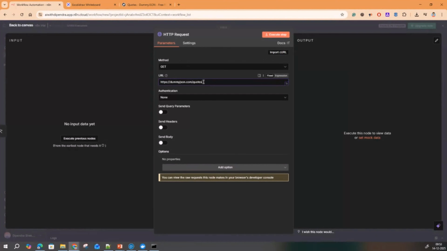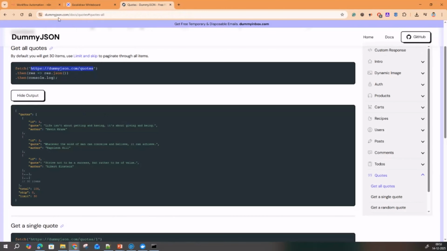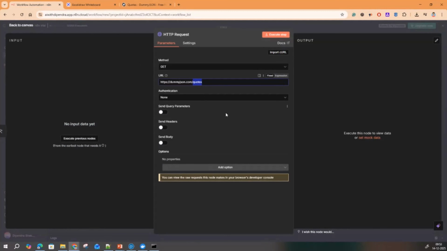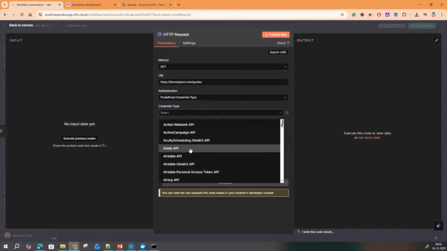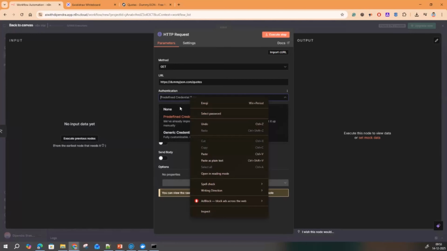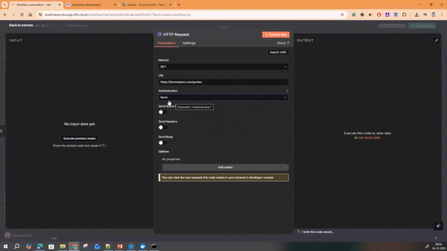And this is my endpoint URL, dummyjson.com/quotes, and I will get this. I'll fetch that quote, so that's why I'm using the get method here. And I don't have to configure any authentication, because it's an open public API. If it was behind authentication, then I would have to choose the respective authentication, a predefined credential type or generic credential type. So I would have to configure all these things, right? But currently it's a public API, so I will go with authentication as none.